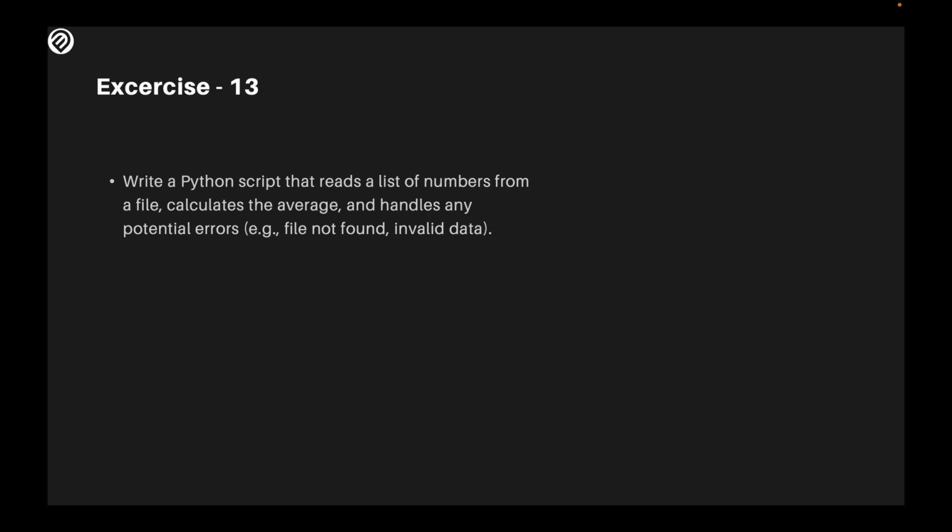So the exercise is saying, write a Python script that reads a list of numbers from a file, calculates the average, and handles any potential error. This exercise is quite on the high side, but I just want you to be a bit more ambitious and try this on your own, and because it's going to have all of those exceptions, there's no one way of doing this.